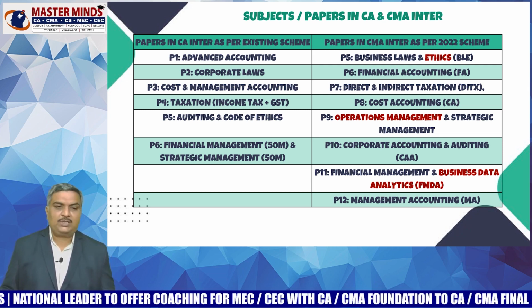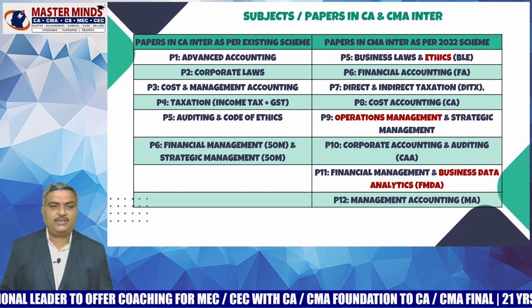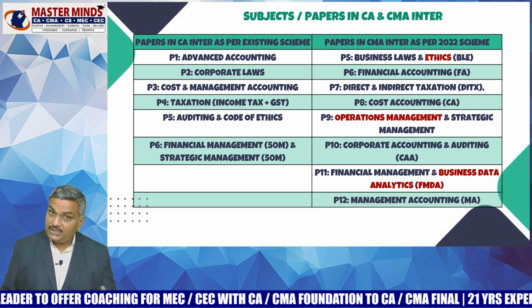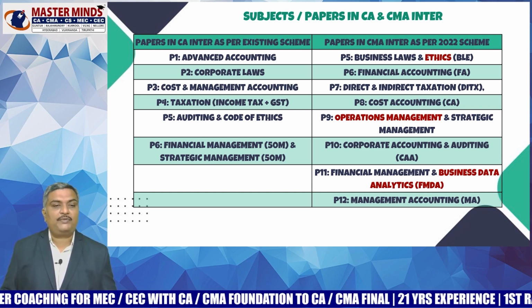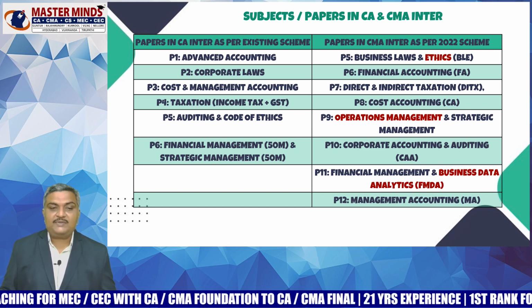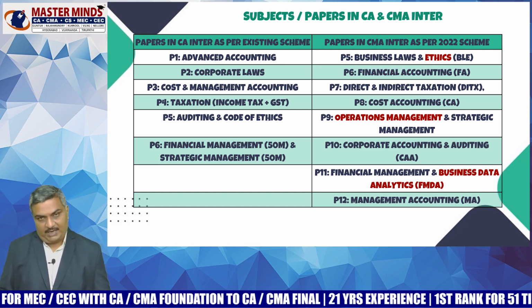And paper 2 is Corporate Laws, paper 3 is Cost and Management Accounting, paper 4 is Taxation, which includes Income Tax and GST, paper 5 is Auditing and Code of Ethics, and paper 6 is Financial Management and Strategic Management.